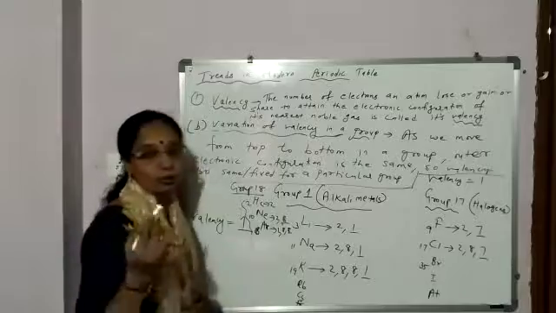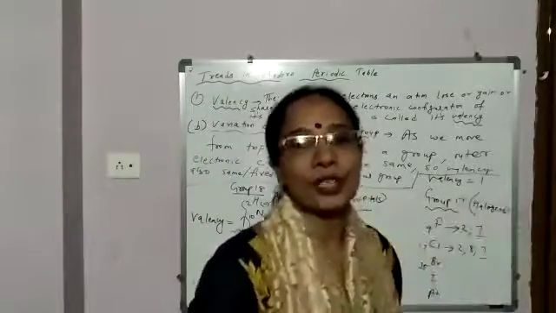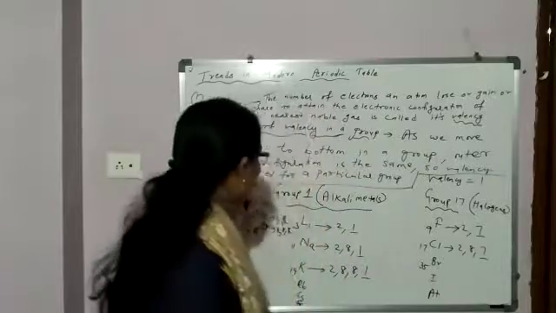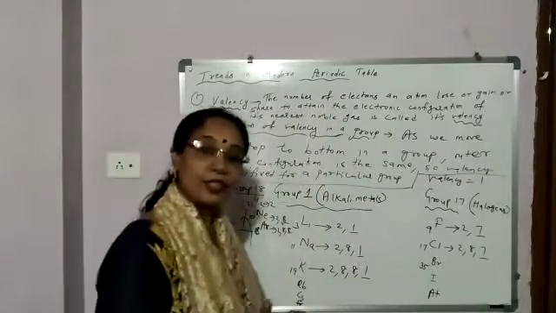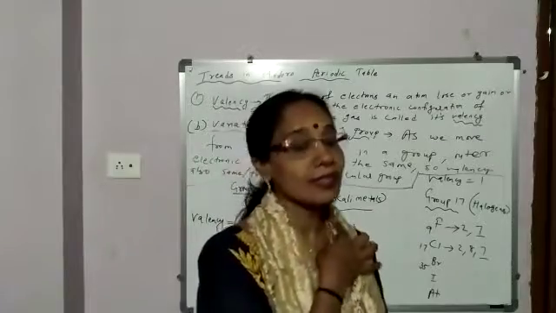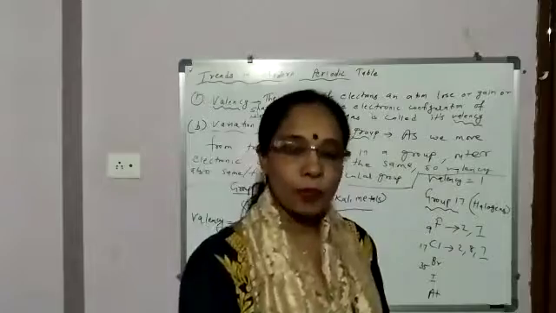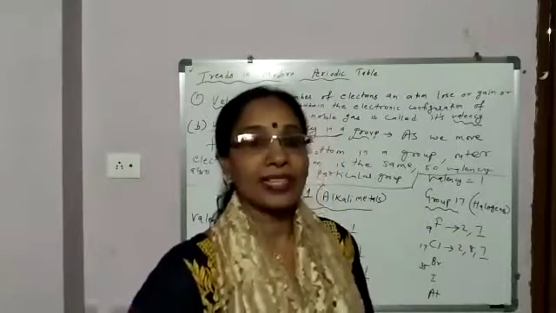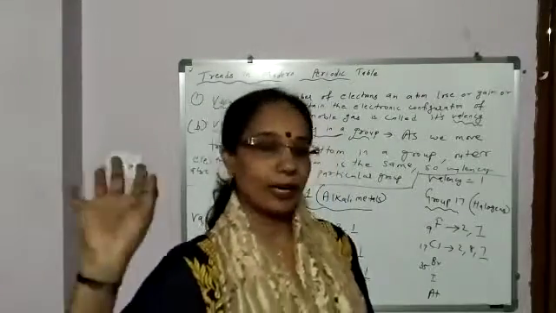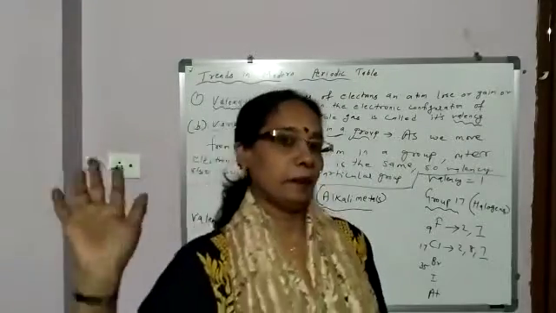Outermost how many? 8, except helium, which has 2. So they will neither lose, nor gain, nor share. So what is the valency for all the elements of group 18? 0. For all the noble gases, valency is 0. But as you move from top to bottom in a group, valency remains the same. It remains fixed for a particular group because the outer electronic configuration is the same.